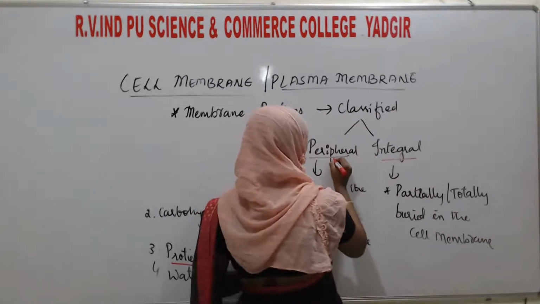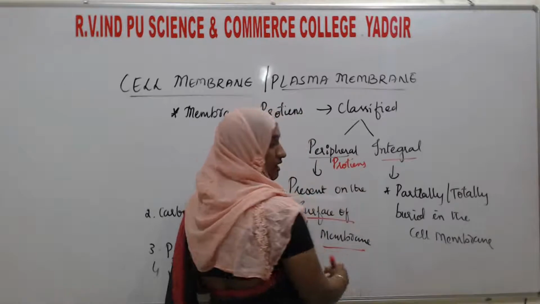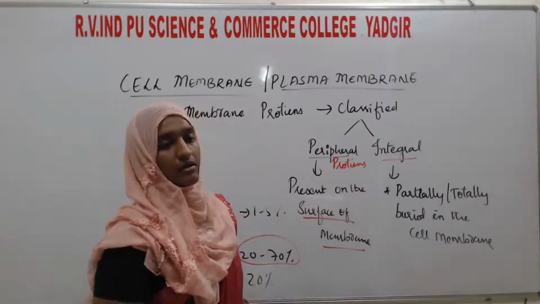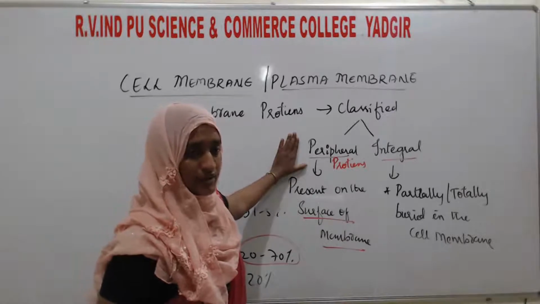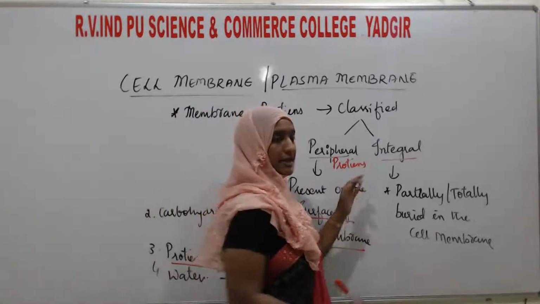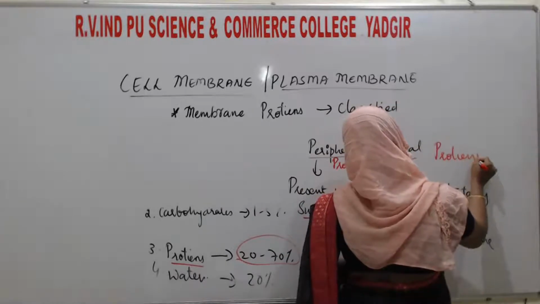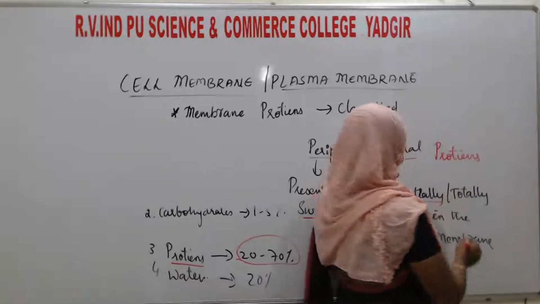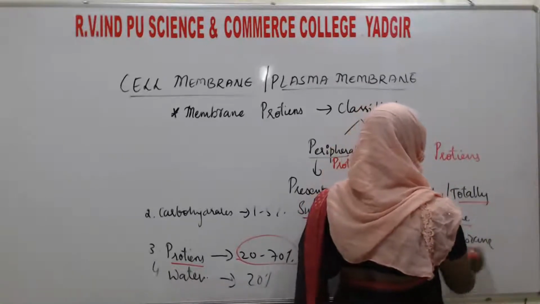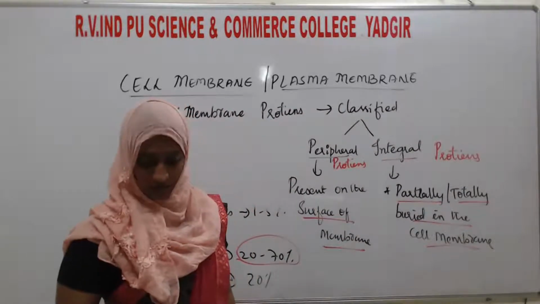See, peripheral proteins are present on the outer surface of the membrane, so they are known as peripheral proteins. And what do you mean by integral proteins? These are the proteins which are partially or totally buried in the cell membrane. Next we will see about the carbohydrate.